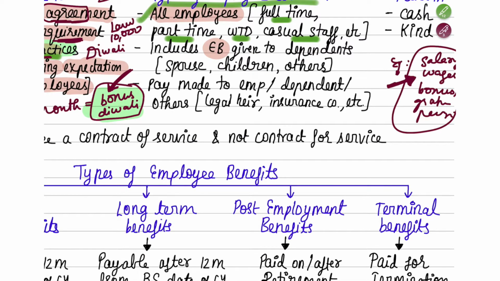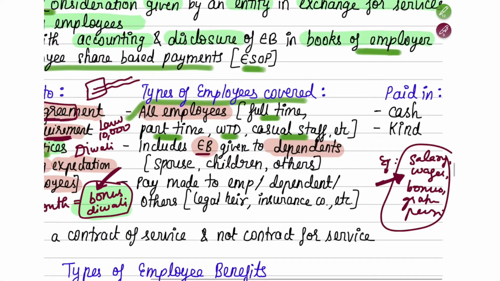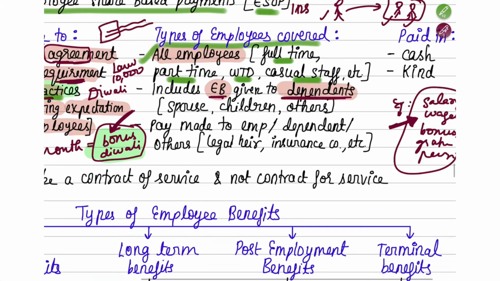So here they are saying that employee benefits are also given to the dependents, that means to the family. I am working in a company, and not only to me but also to my parents, to my father and mother, the company is paying some employee benefits. Suppose the company is paying some insurance premium for me, my father and my mother, for all three of us. So there is an employee benefit which is given to the dependents of the employee also. It can be their spouse, it can be the children, or it can be anyone else. So that will also get covered under this AS15 as employee benefits.